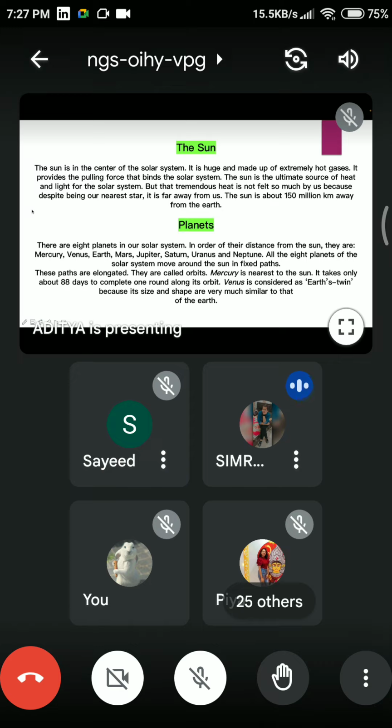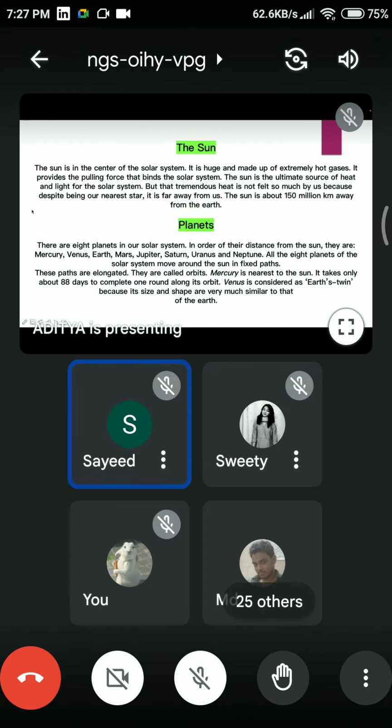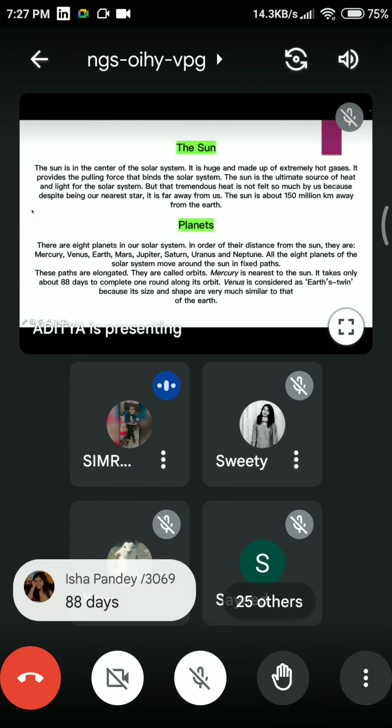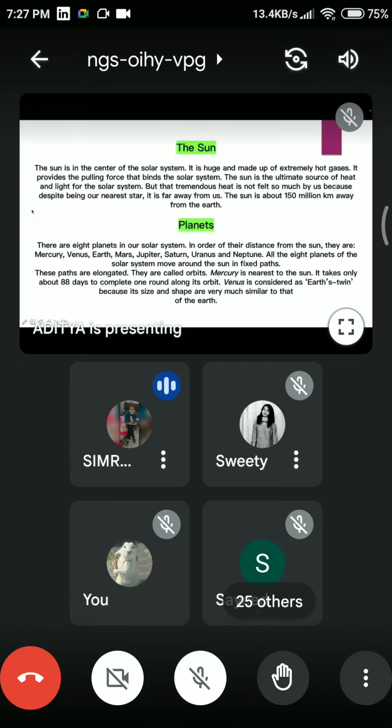Because you know Earth takes how much time around the sun to complete its orbit? 365 days. Yeah, very good. So Mercury is the nearest to the sun, and it takes 88 days to complete one round along its orbit. Okay, it's 88 days. You can imagine it's a very fast way to complete the round around the sun. Right, guys?